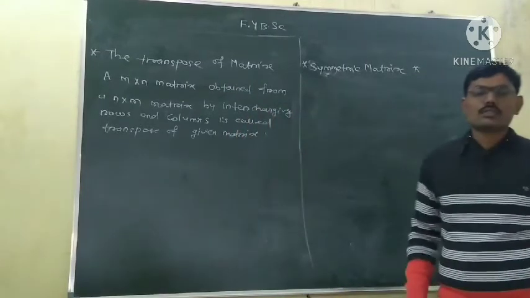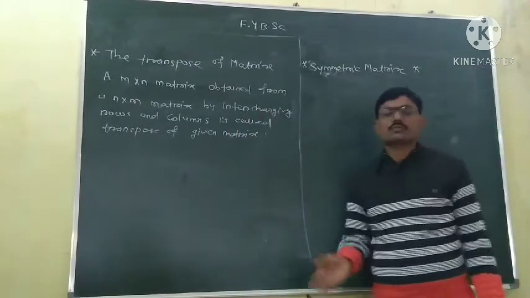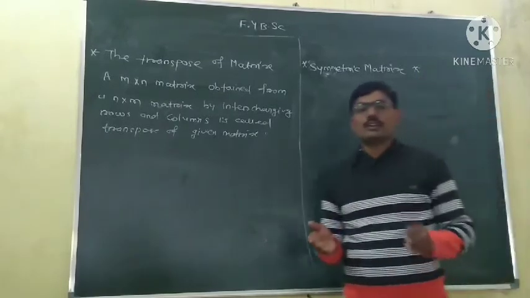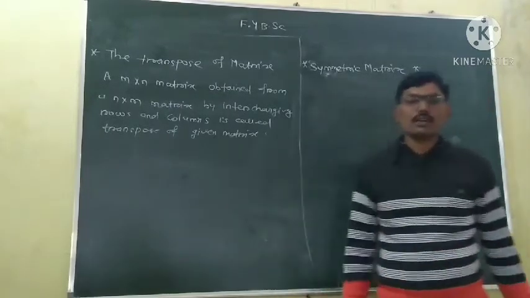So what is the transpose matrix? Transpose of a matrix is nothing but interchanging rows and columns.